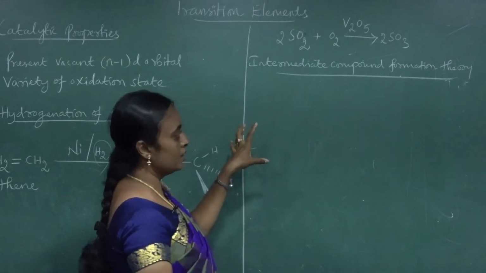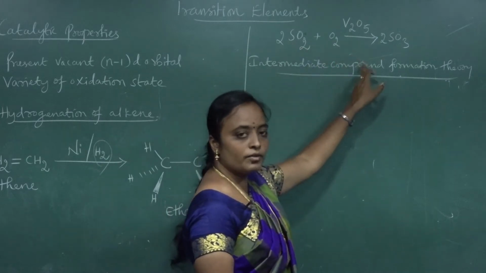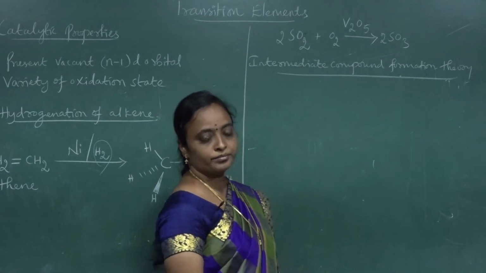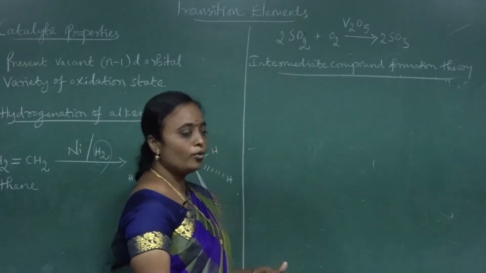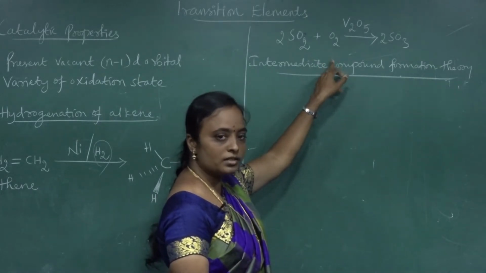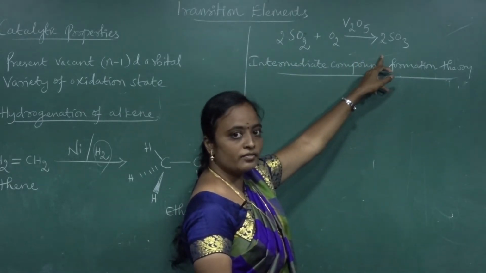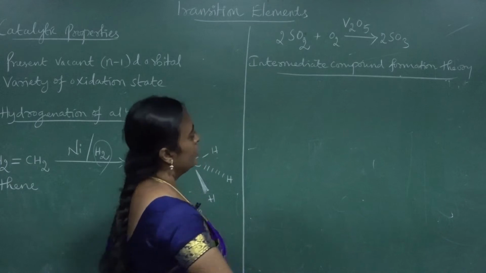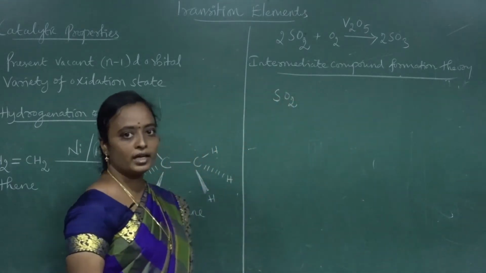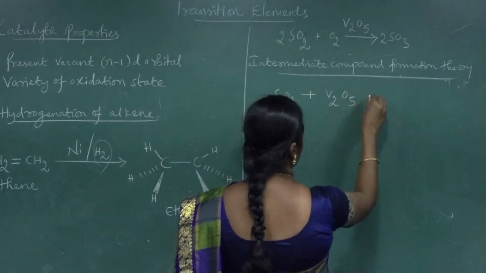Now in the intermediate compound formation theory, first sulfur dioxide reacts with the vanadium pentoxide catalyst to form an intermediate compound. Then the intermediate compound reacts with one more reactant molecule, oxygen, to form the compound sulfur trioxide. Now we will see one by one. First, SO2, sulfur dioxide, reacts with the catalyst vanadium pentoxide.